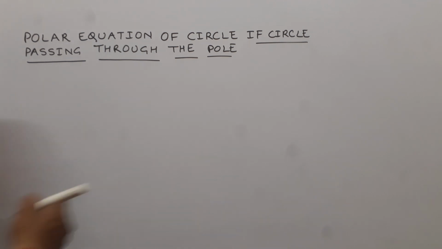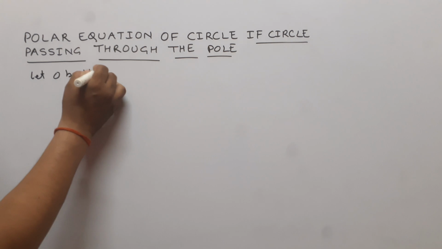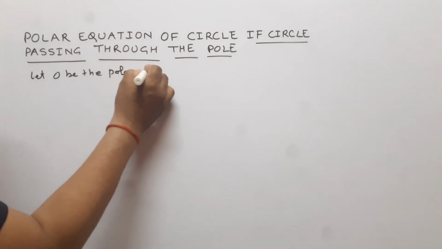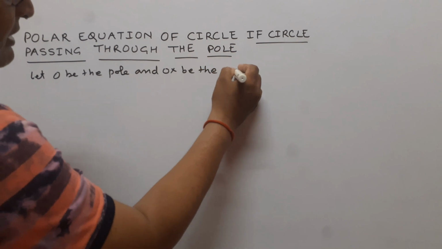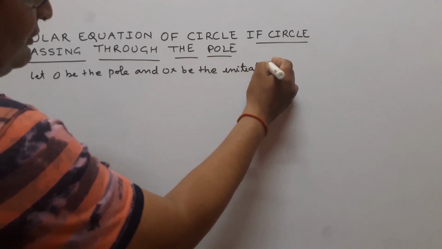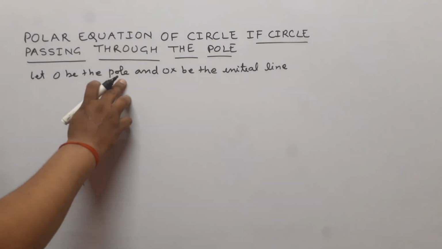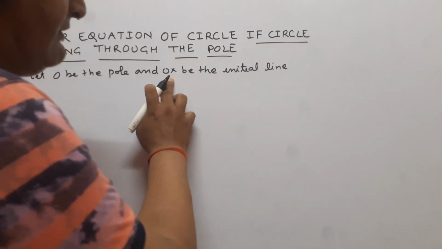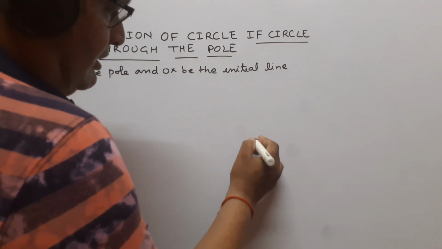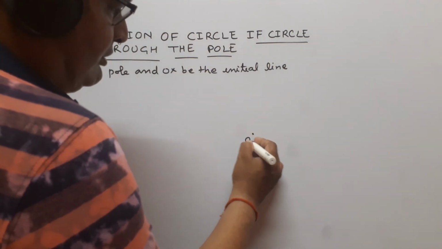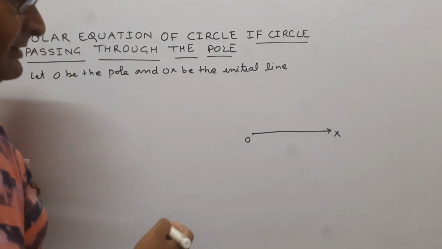So first we suppose that let O be the pole and OX be the initial line. First we suppose that O, this is the fixed point which is called pole, and OX, this is the fixed horizontal line, this is called initial line. Suppose that this point O is pole and OX be the initial line.